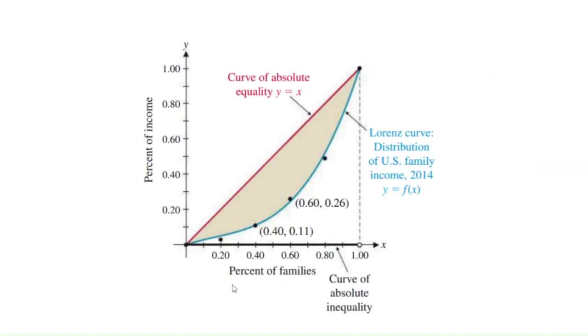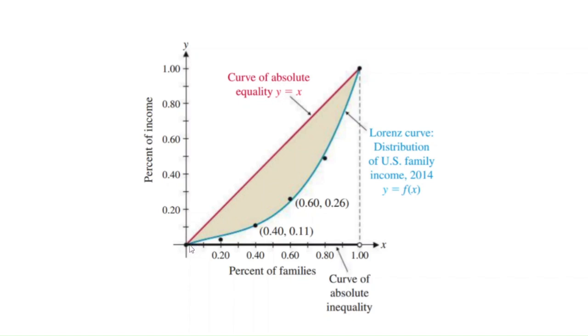And notice along the x-axis here, we have percent of families, and along the y-axis, we have percent of income. So this ordered pair right here, (0.40, 0.11), that represents what we just talked about, that the bottom 40% of households earn 11% of the overall income. And then we have (0.60, 0.26), so the bottom 60% earn 26% of all income. So we have these data points, and you can fit a curve to these data points using regression analysis. And this curve is called the Lorenz curve. Now, this is for the United States.